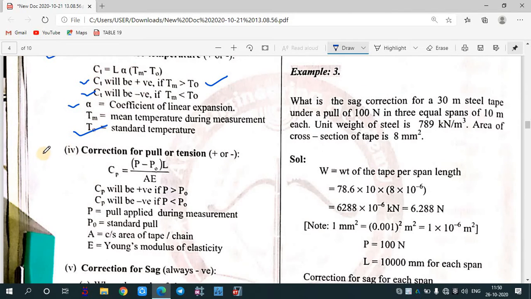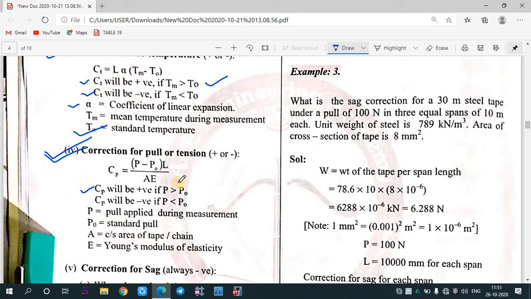Now there is correction for pull. During standardization, the chain is provided with a standard pull. There might be chances that at the time of measurement you are not applying the correct pull. So there will be a correction for pull or tension. It can be positive or negative. Cp equals (P minus P0) into L upon A into E. Cp will be positive if P is greater than P0, that is, if the pull during measurement is greater than the pull during standardization.